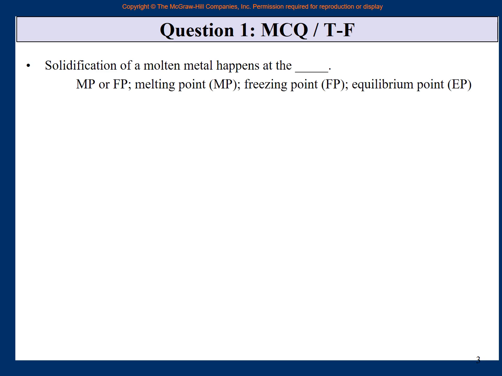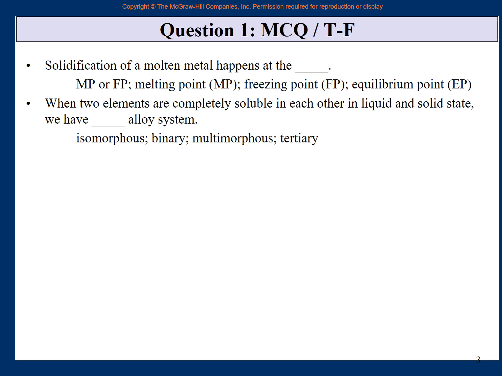So this question: solidification of a molten metal happens at dash, right? Melting point, freezing point, equilibrium point. So obviously the correct answer is melting point or freezing point, because they are the same thing. Remember, when we are heating the material, melting point is the temperature where it starts to melt. When we are cooling the material, melting point or freezing point is the temperature where it starts to solidify. So the same temperature is called melting point or freezing point. Therefore this MP or FP is the correct answer.